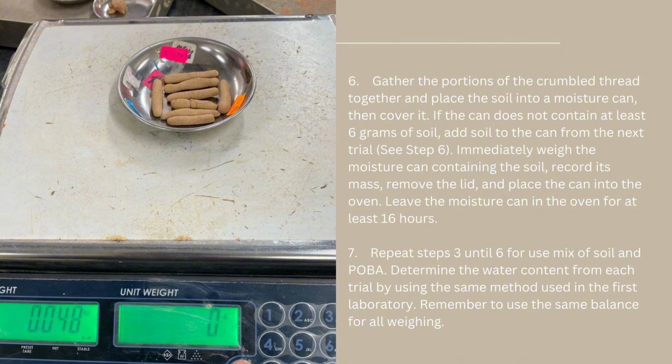Repeat steps 3 until 6 for the mix of soil and Poba. Determine the water content from each trial by using the same method used in the first laboratory. Remember to use the same balance for all weighing.